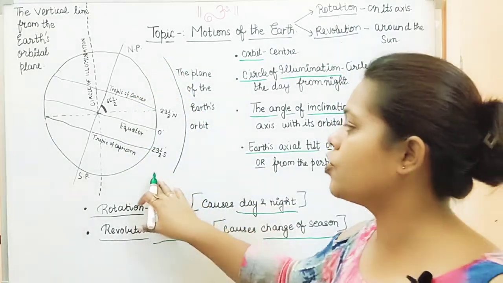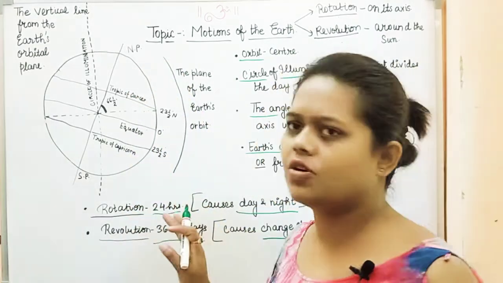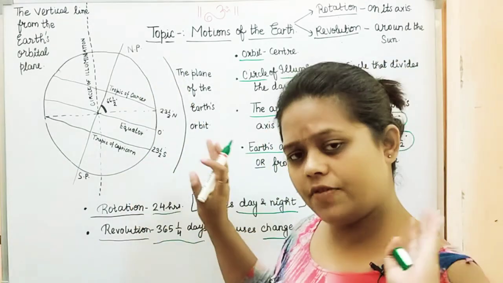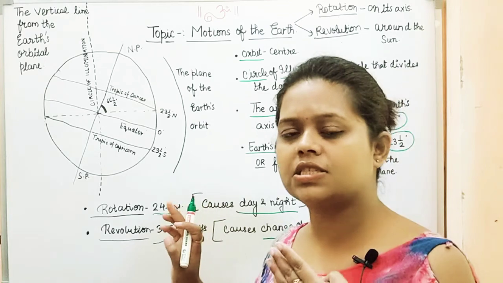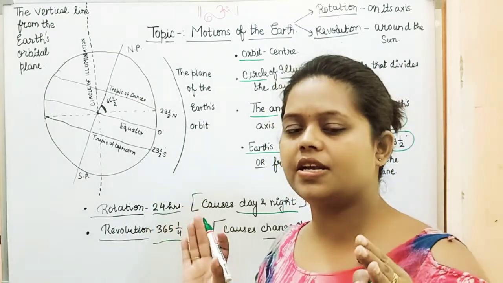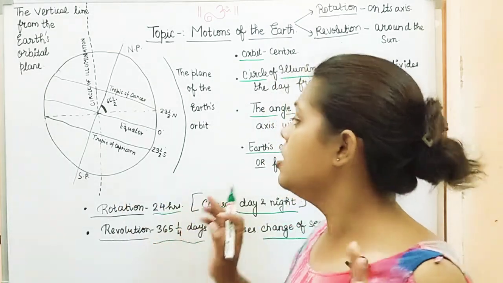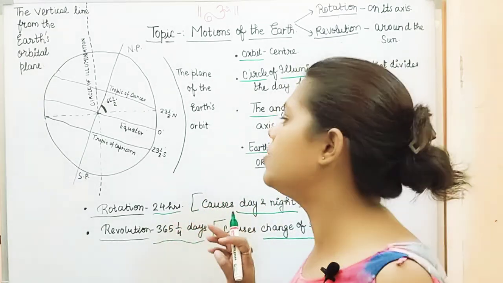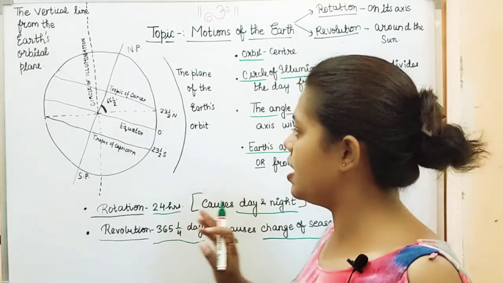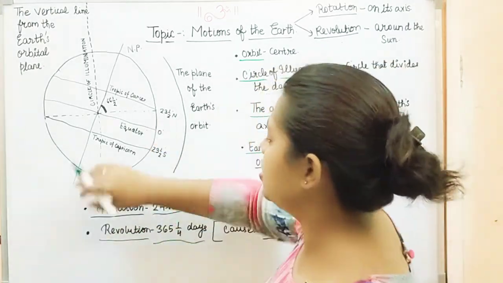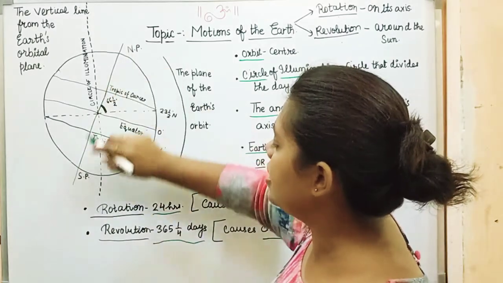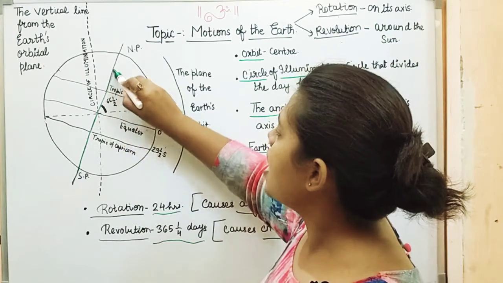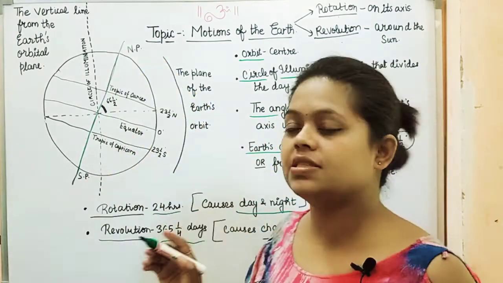Like this, I have drawn the picture of earth. Maybe it's not very good, but still I've tried. So this is the earth, and we all know that our earth is not standing very straight, but it is a little bit tilted. So what is the angle of its tilt? That also we'll come to know, but first let us make the tilted earth. So here we have the tilted earth, and this line is its axis. This is the tilt, you can say.